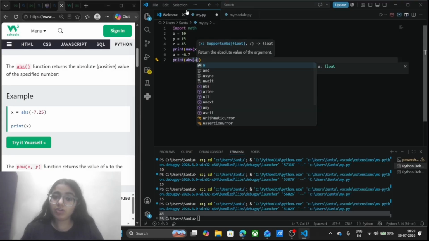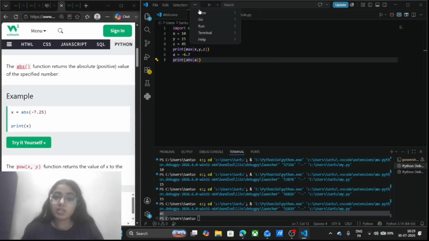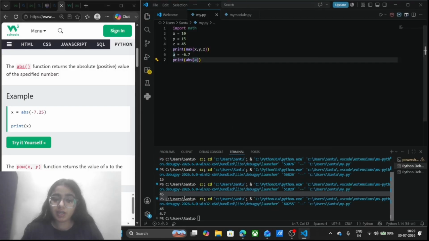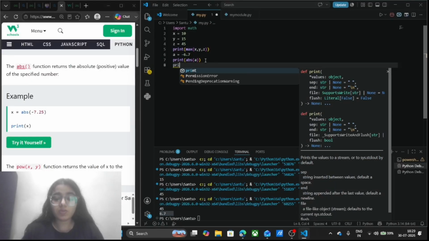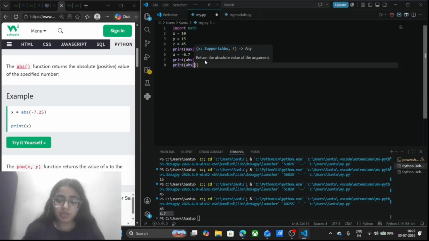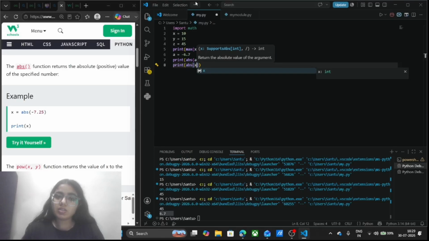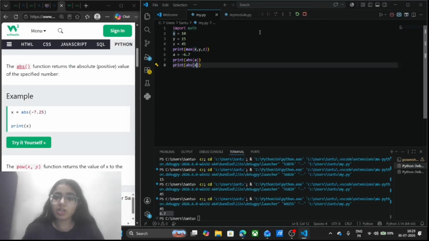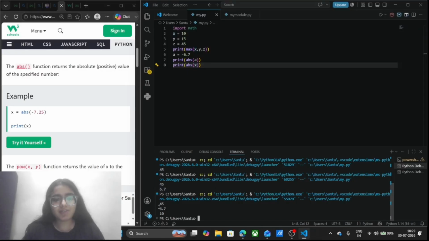I am going to run this and see what I am getting. The absolute value of a is 6.7. I am also going to print the absolute value of a positive number, adding x here, and on running this I'm getting the positive value itself.